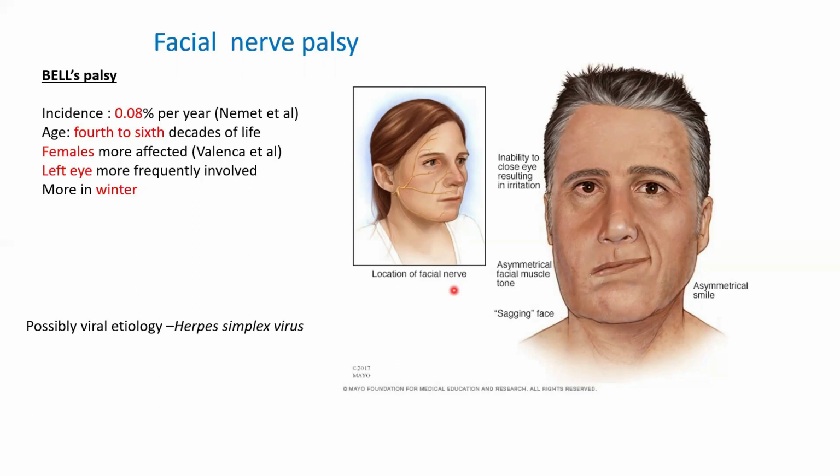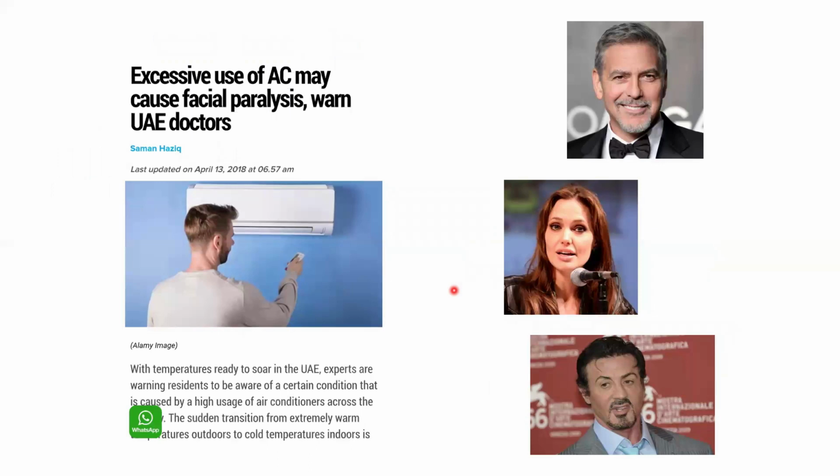It could also be due to a viral etiology, herpes simplex virus. Even many celebrities have been affected by Bell's palsy, and even excessive use of air conditioner. Even when you travel in a bus or car with the windows open, that cold air can trigger facial Bell's palsy.